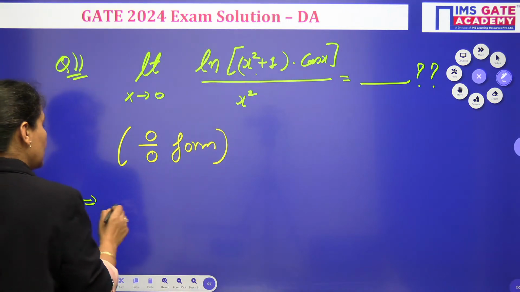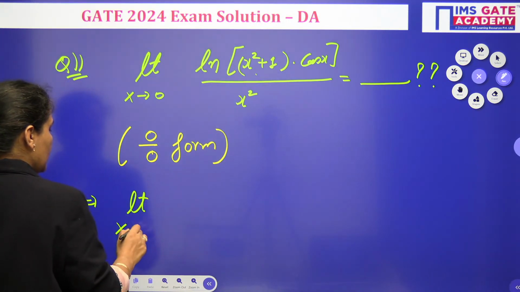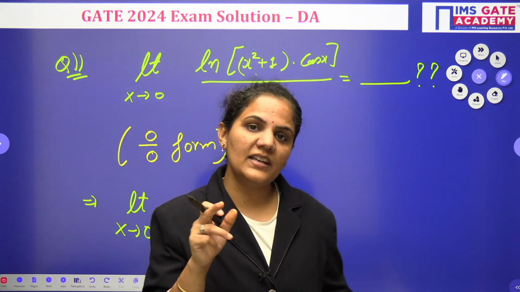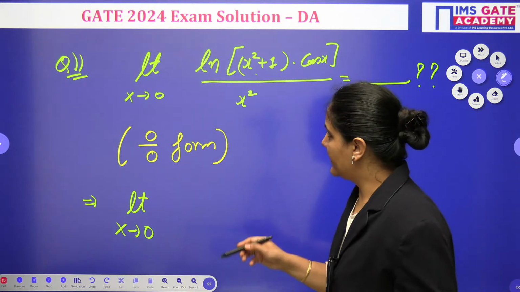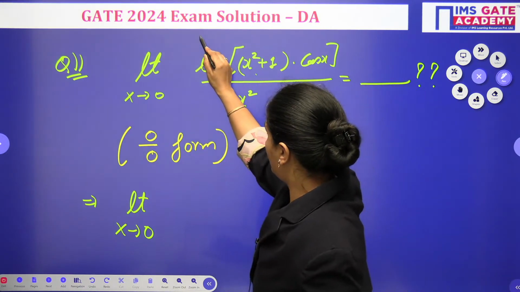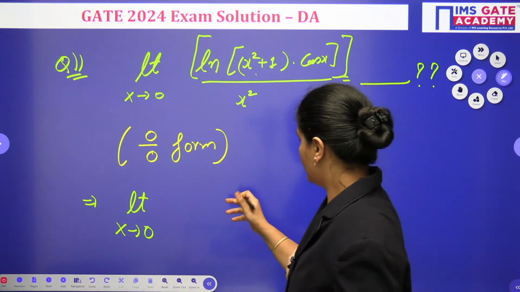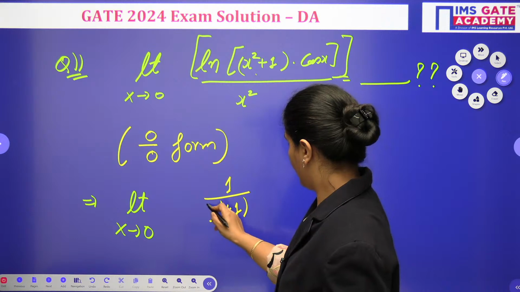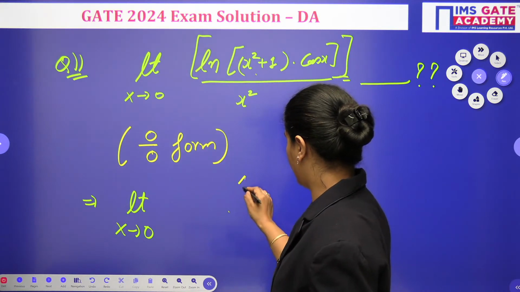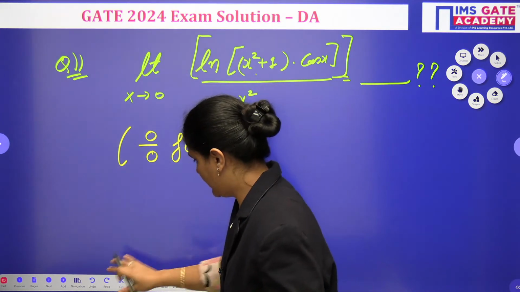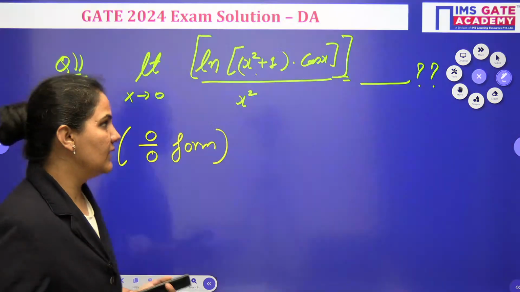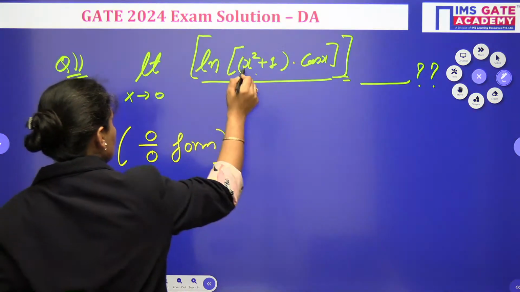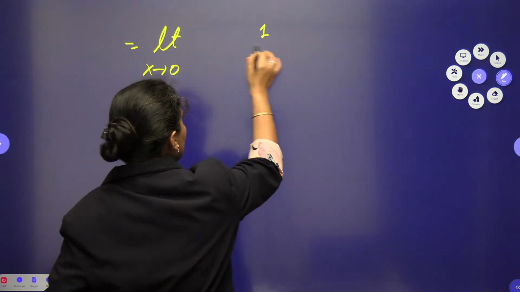When I go with L'Hospital's rule, we need to differentiate the numerator separately and the denominator separately. So I look at the numerator first. When I solve, this will be 1 upon x square plus 1. Let me write it down on the next slide, as it will take some space. So we can write limit x tends to 0 of ln of (x square plus 1) into cos.